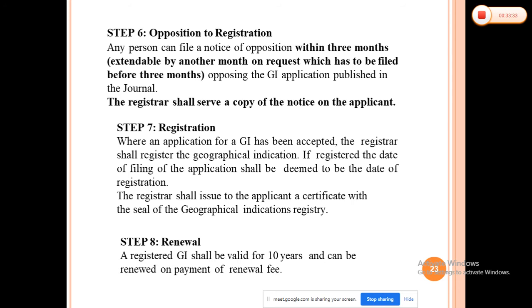So after entering into the register, the registrar shall issue to the applicant a certificate with the seal of the Geographical Indications Registry. The registered GI shall be valid for 10 years and can be renewed on payment of renewal fees. There is another condition, additional protection to notified goods is also provided in this particular act. So this is the simple process of registration.